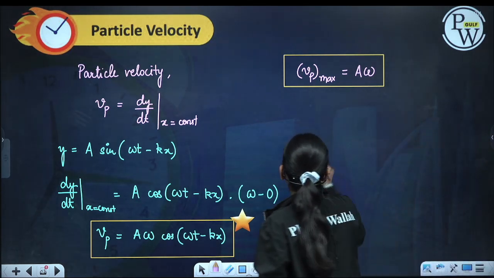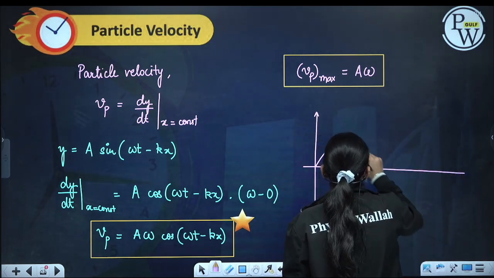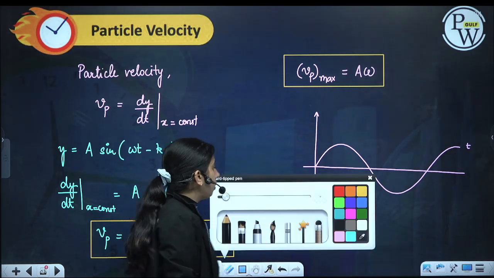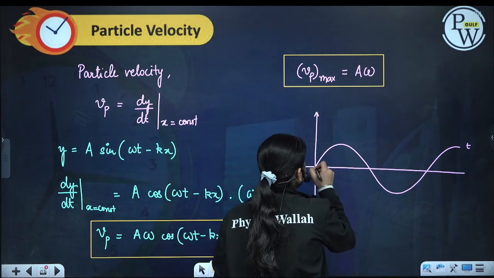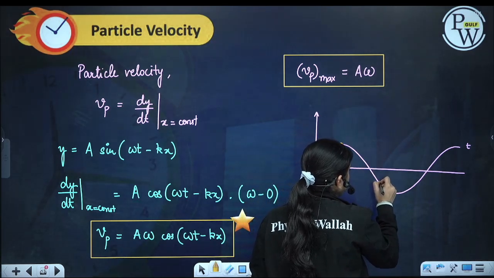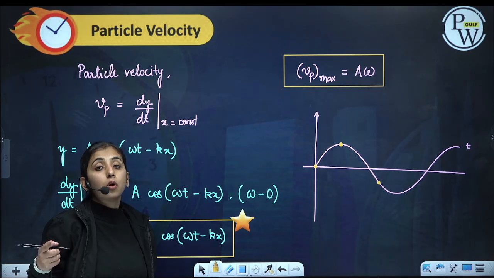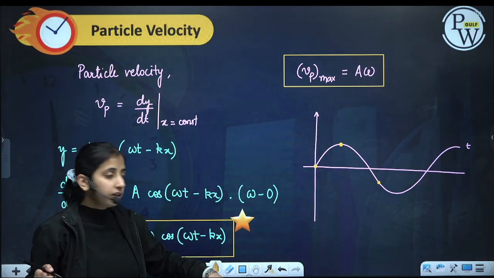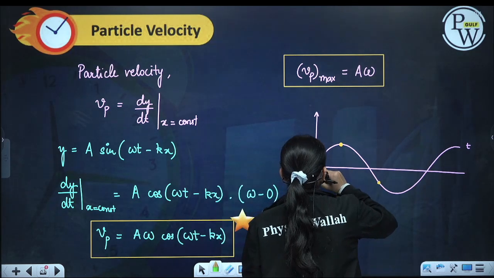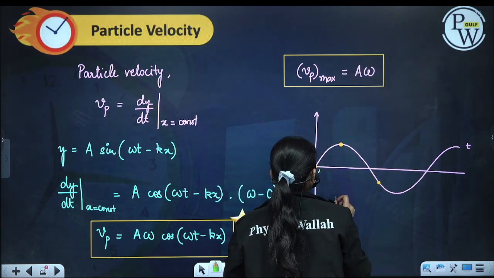Now how can I check the direction of the particle's velocity? Suppose this is my wave at any time t. Now I want to check what is the direction of velocity of these three particles. So what I will do is draw the wave after some time.